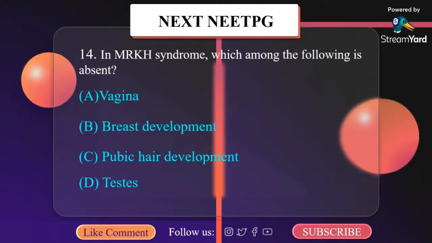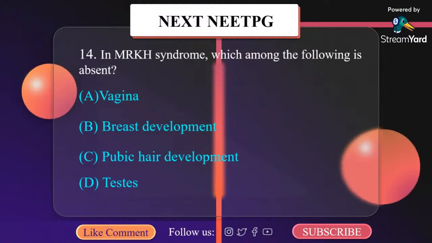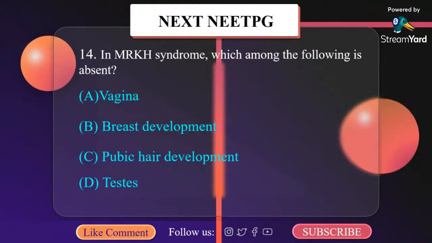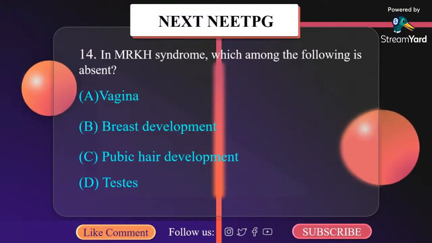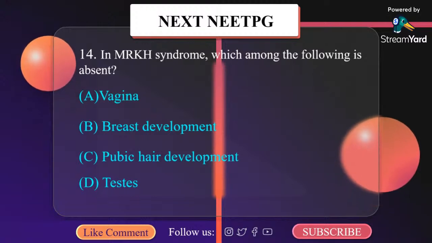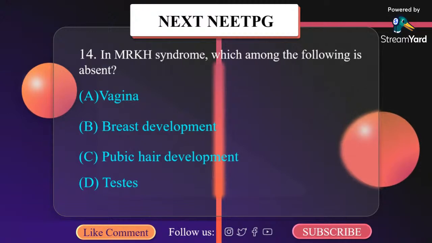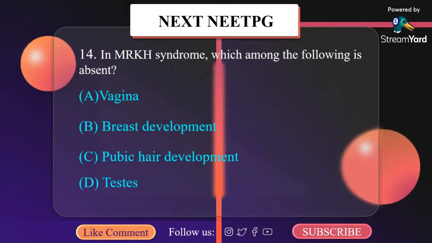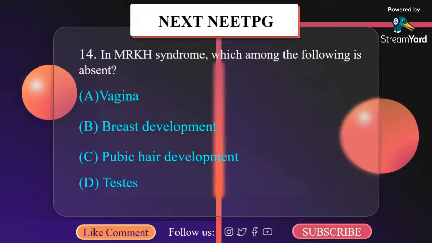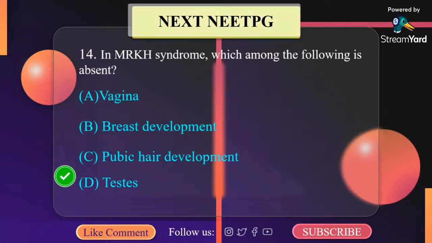Mayer-Rokitansky-Kuster-Hauser syndrome has a karyotype of 46XX, so gonads present are ovaries, in contrast to androgen insensitivity syndrome, where testes are present. Remember, in androgen insensitivity syndrome, testes are present. MRKH syndrome is characterized by congenital aplasia of uterus and upper part of vagina in women, showing normal development of secondary sexual characters and a normal 46XX karyotype. So the correct answer here is D, testis.